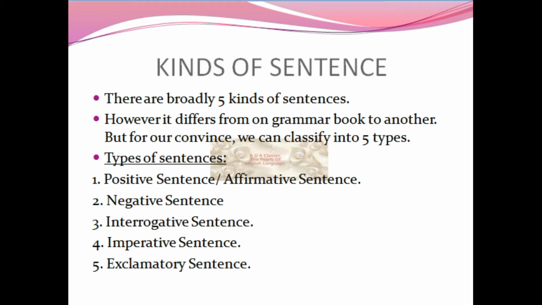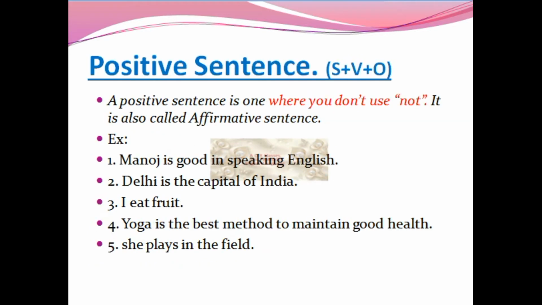Positive sentence. A positive sentence is one where you don't use not. The important thing to remember is that the positive sentence format does not have the word not. It is also called affirmative sentence. There is a formula for this: subject plus verb plus object. This is the basic formula of the English language.